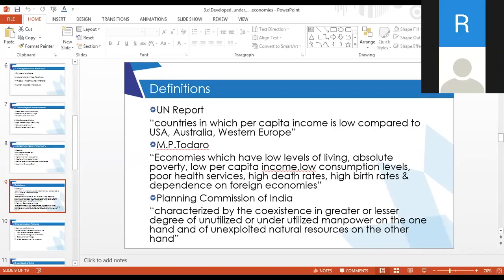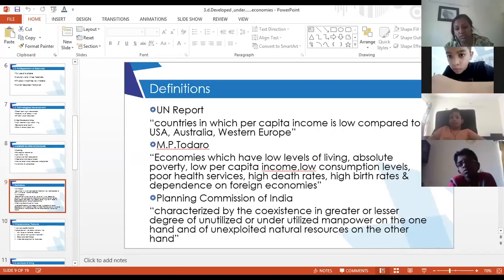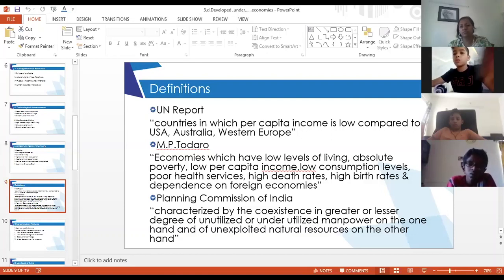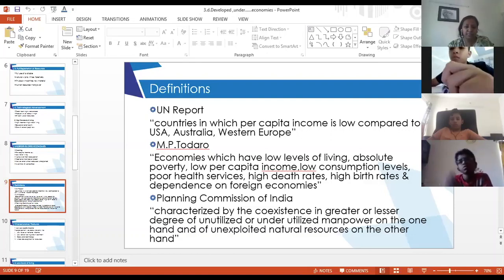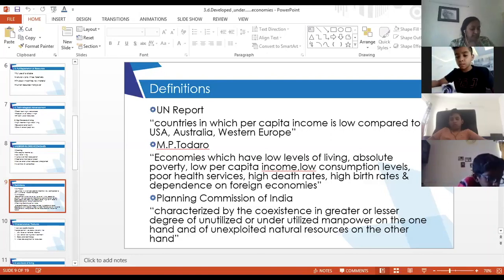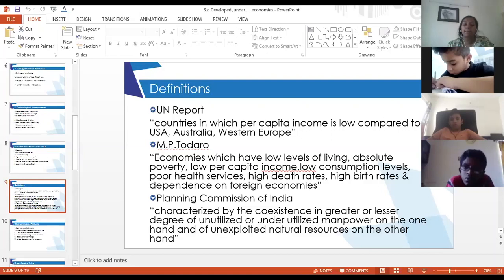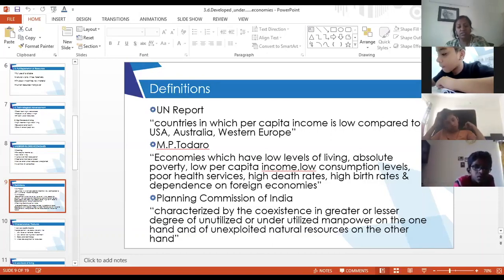Okay, unless it is mentioned clearly that this is the definition according to UN. Now, what is MP Todaro? MP Todaro is the name of an economist. Then the Planning Commission of India gave another definition: an underdeveloped economy is characterized by coexistence, in greater or lesser degree, of unutilized or underutilized manpower on the one hand, and of unexploited natural resources on the other hand.